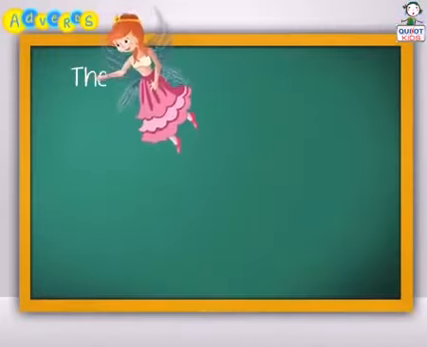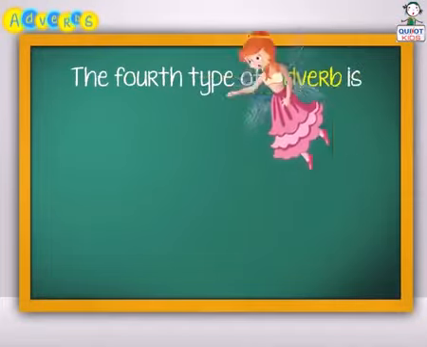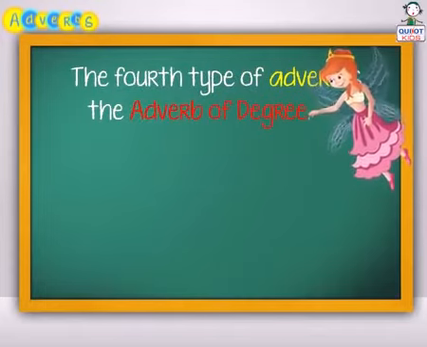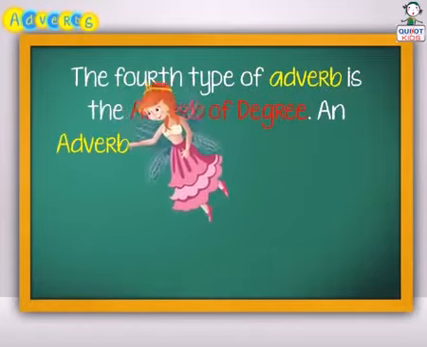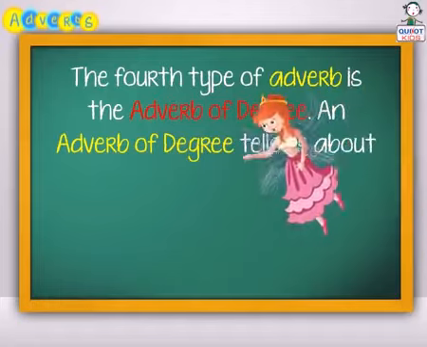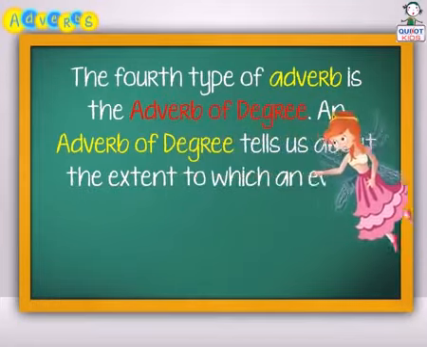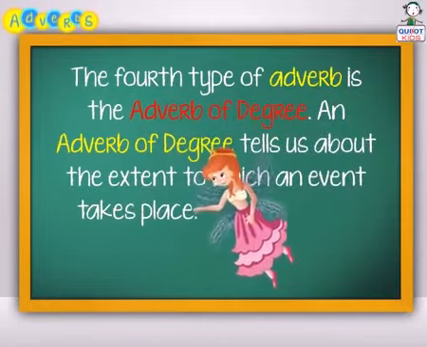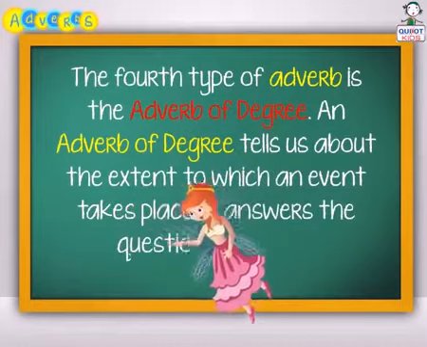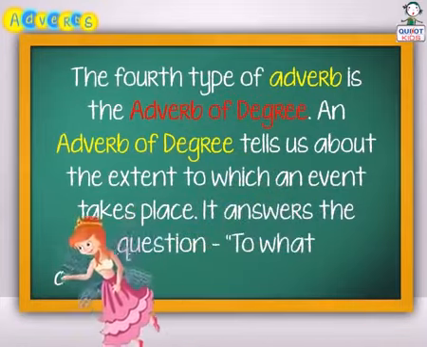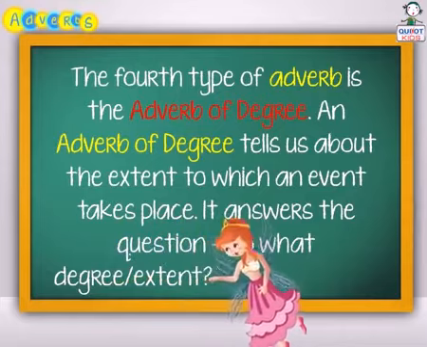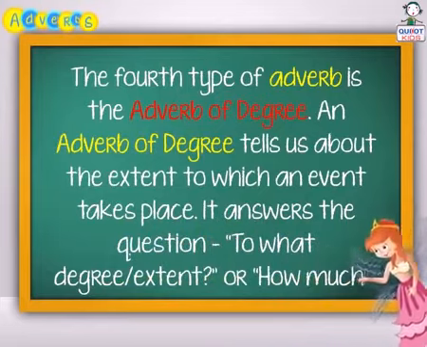The fourth type of adverb is the adverb of degree. An adverb of degree tells us about the extent to which an event takes place. It answers the question, to what degree or extent or how much.